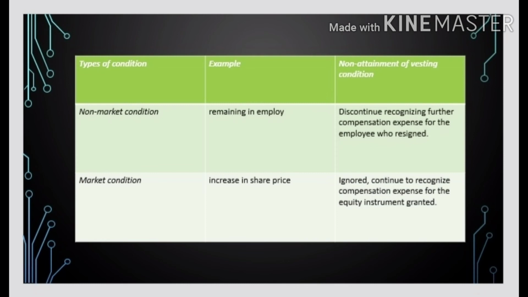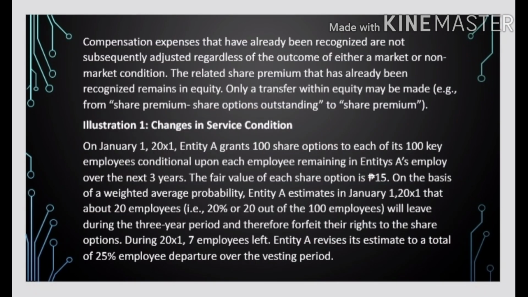The next market condition, example, increase in share price. And ignored, continue to recognize compensation expense for the equity instrument granted. Compensation expenses that have already been recognized are not subsequently adjusted regardless of the outcome of either a market or non-market condition. The related share premium that has already been recognized remains in equity. Only a transfer within equity may be made from share premium, share options outstanding to share premium.